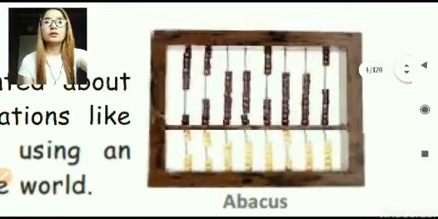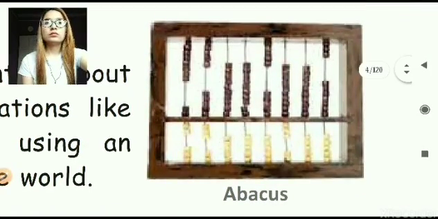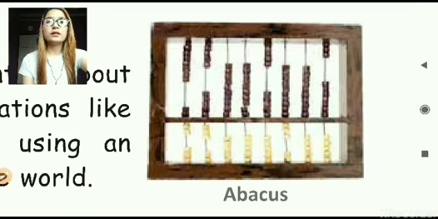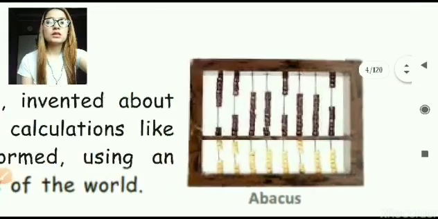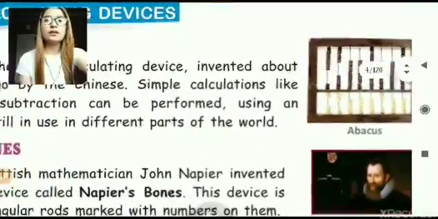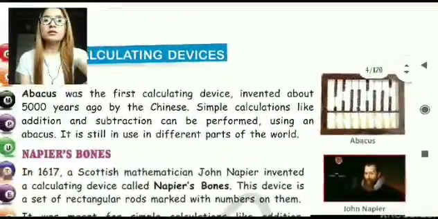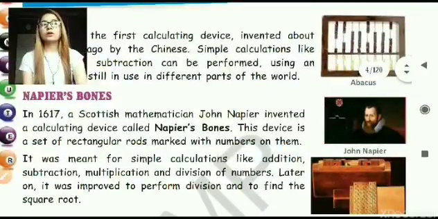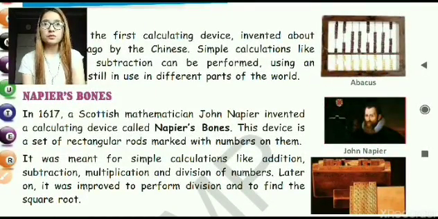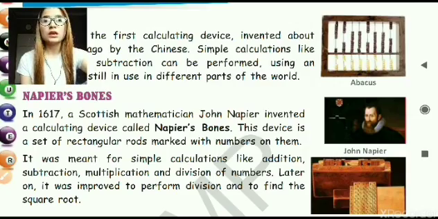You can see here there is a wooden beam outside and small beads inside. Using these beads, they used to count for addition and subtraction. After the abacus came Napier's bone. Now in 1617, a Scottish mathematician called John Napier invented a calculating device which is called Napier's bones. This device also was used to perform tasks like addition, subtraction, multiplication, division, and it was basically made up of